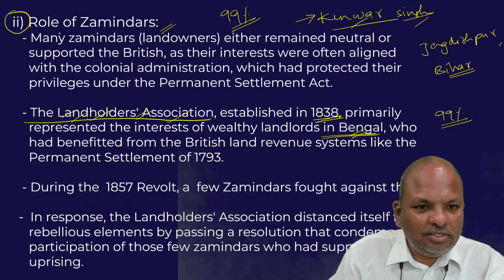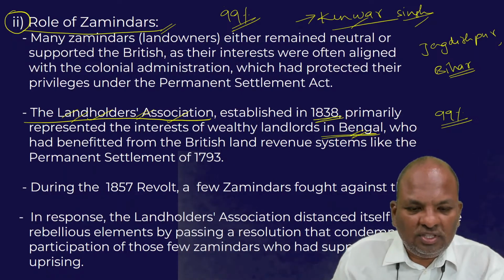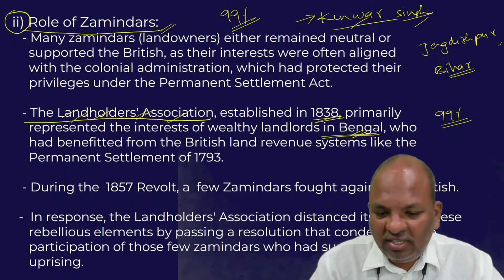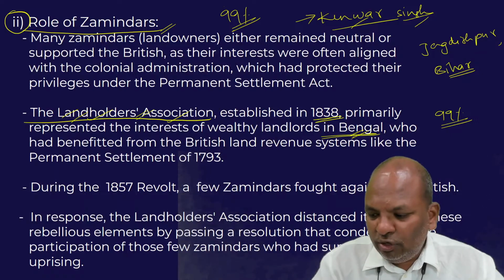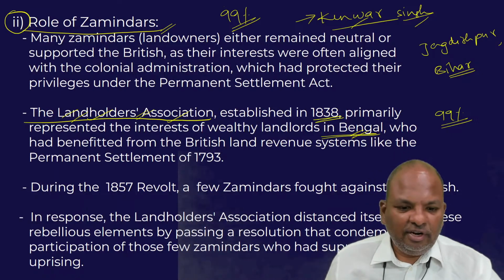Had all the Zamindars, with whatever resources they had, come forward and supported the other revolutionaries, possibly the 1857 revolt would have become a very successful revolt.